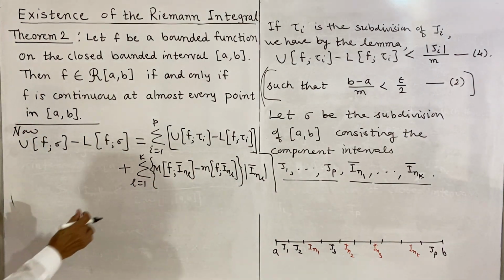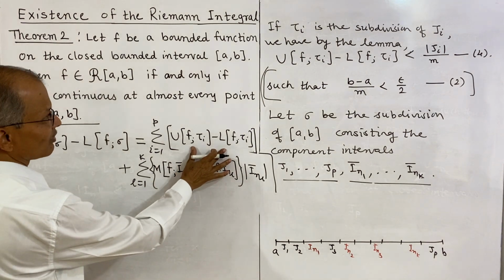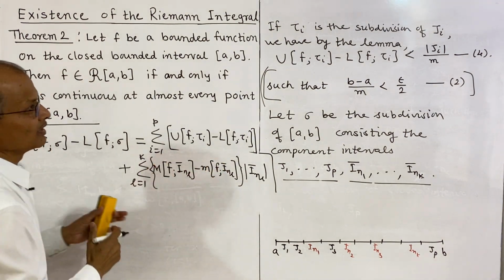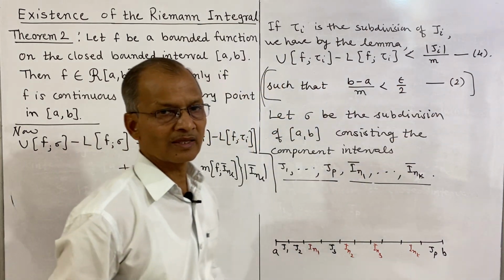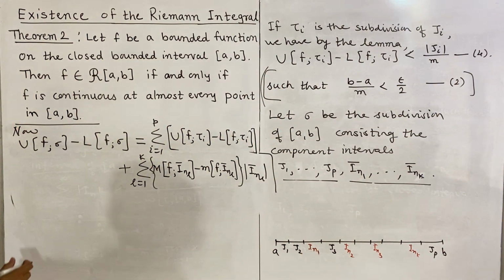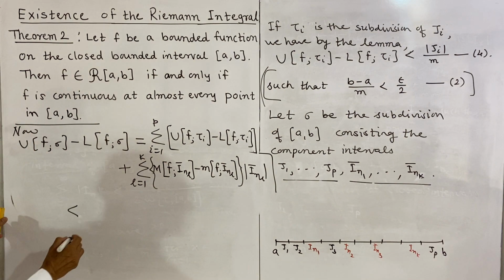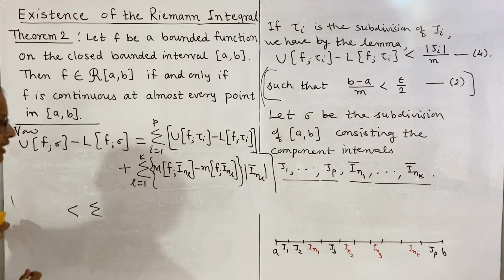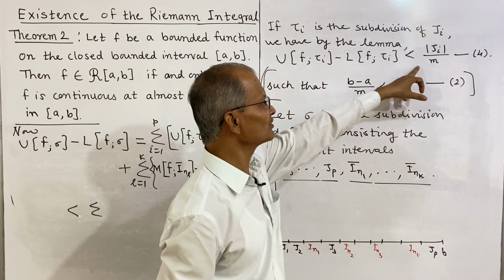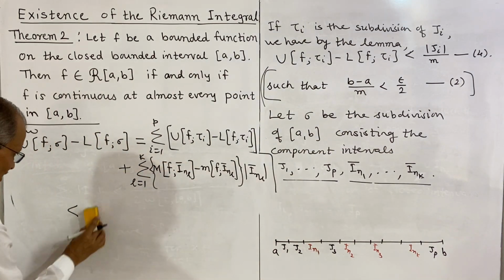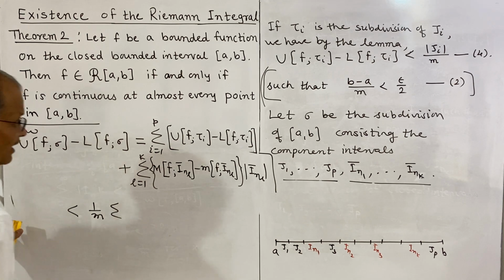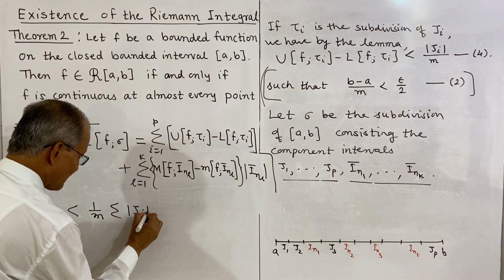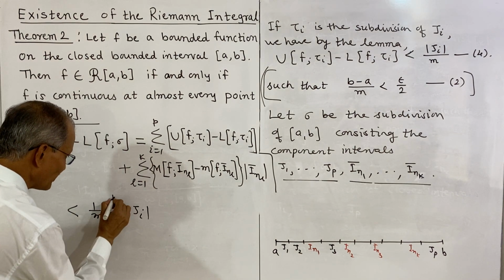And now you see what is this upper sum minus lower sum of f on tau i, it is less than length of Ji divided by m. So therefore that will be less than summation, and this m is fixed, so we can write it outside the summation, 1 by m summation of length Ji, and i takes value 1 to p.